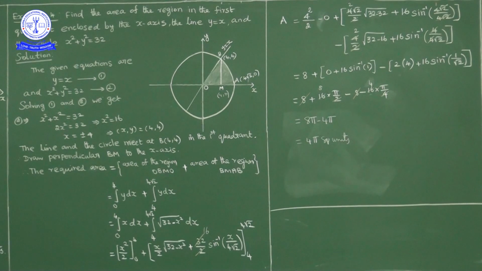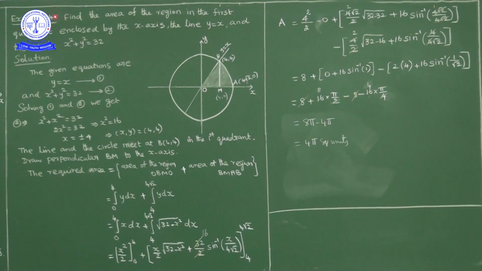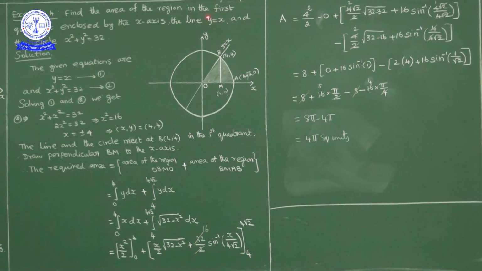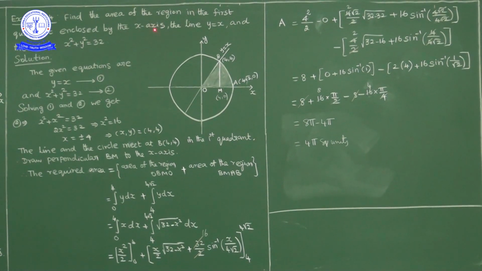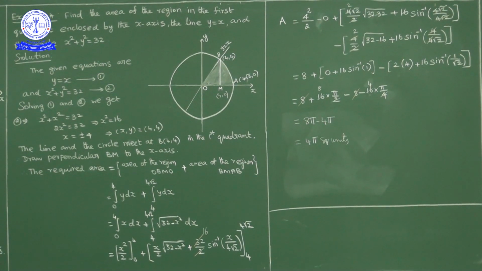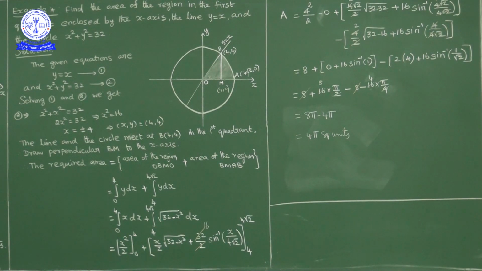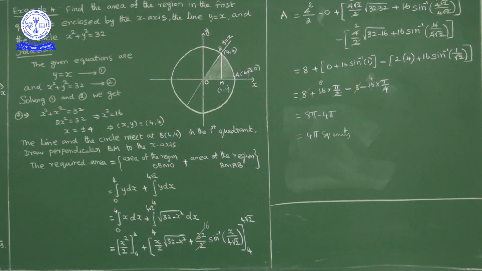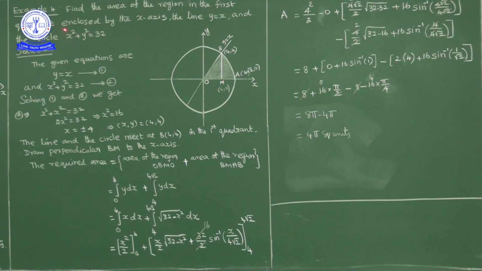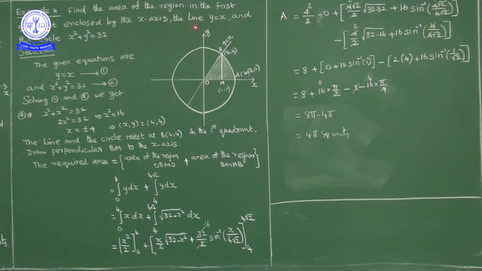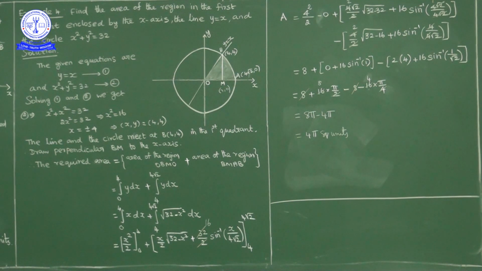Example 4: find the area of the region in the first quadrant enclosed by the x-axis, the line y is equal to x, and the circle x square plus y square is equal to 32.